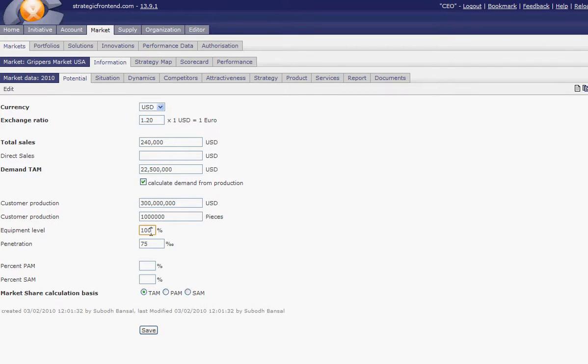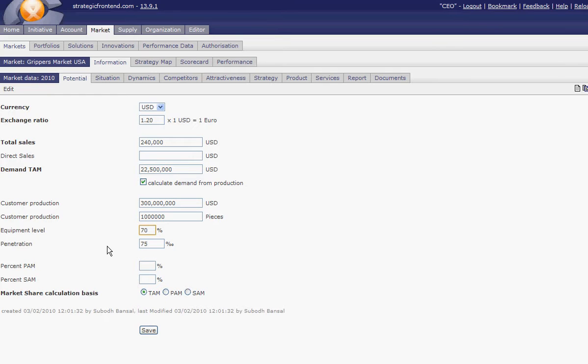You also can say how many pieces, for instance how many cars are behind these sales figures. Then here you can say equipment level means is your product in every car, let's take this as an example, or only maybe only in 70% of the cars. Then what you know very well, very often, is the penetration rate.